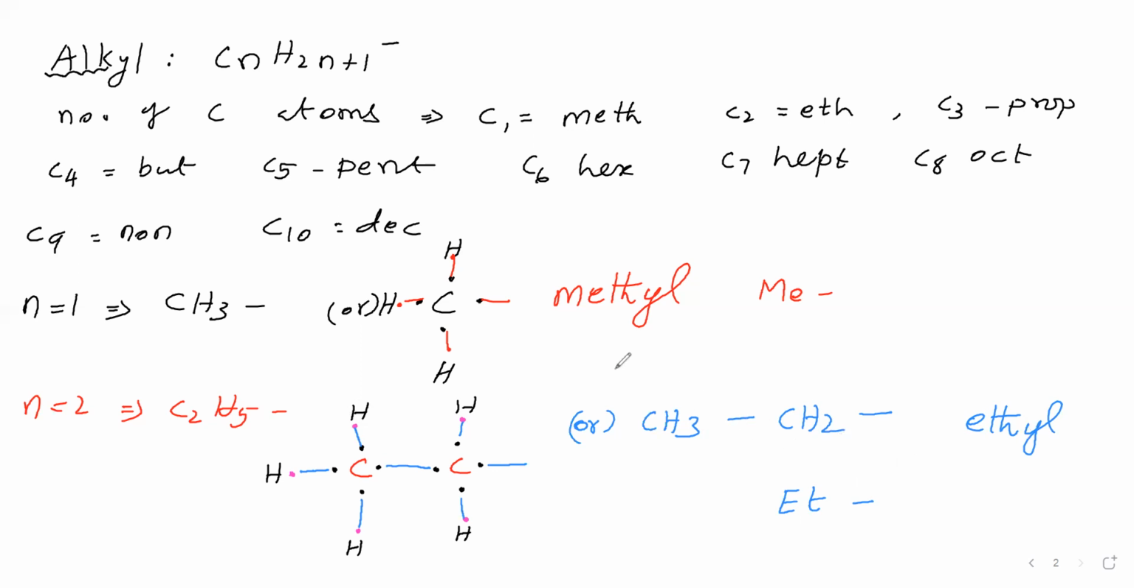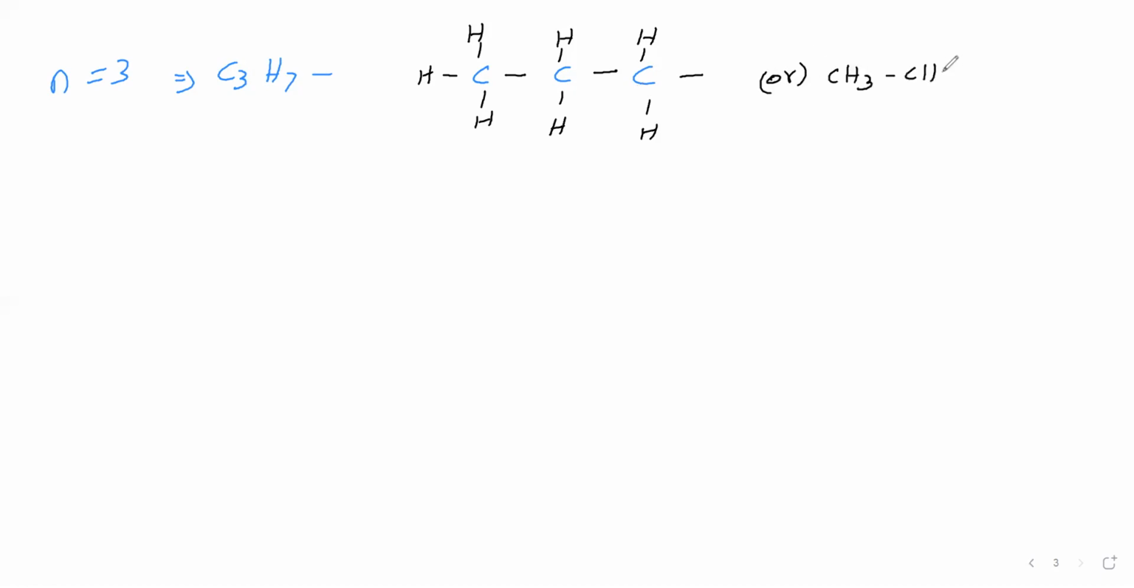Then we will write n is equal to 3 now. n is equal to 3 means we will get C3H7. The 3 carbon atoms we will write in a straight chain. Then we will give single bond. Then hydrogens: for this carbon 3 hydrogens, for this carbon 2 hydrogens, for this carbon 2 hydrogens. Then single bond will give. Then this we can write in another manner, that is CH3 single bond CH2 single bond CH2 single bond. Like this we have given.